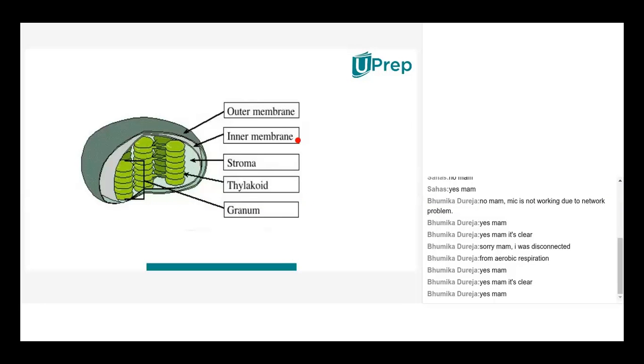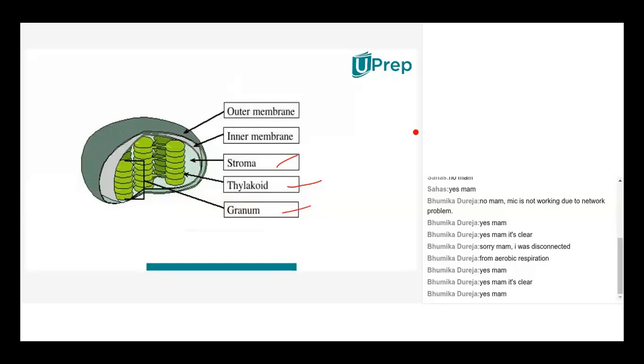Now when you take the chloroplast structure, you'll have terminology like thylakoid, grana and stroma. There will always be some confusion in differentiating grana and stroma, thylakoid and grana, all those things. If we study the concept in an elaborative way, connecting the structure to function, it will be much easier to eliminate such doubts.